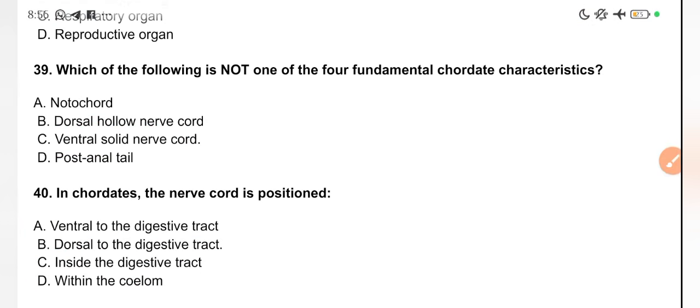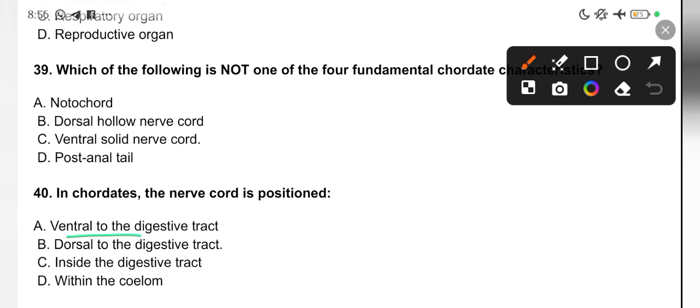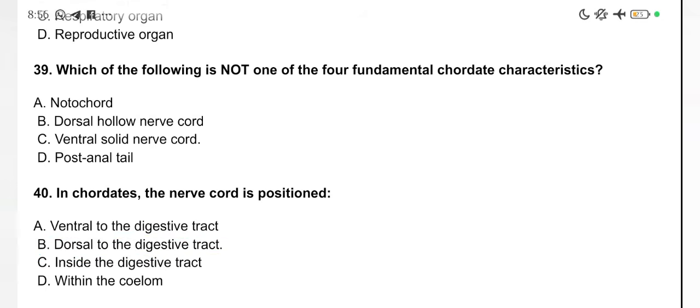In chordates, the nerve cord is positioned dorsal to the digestive system, that's at the back of the digestive system. When they just say nerve cord, what should come to your mind is your spinal cord. The reason they are not saying spinal cord is that zoology is not only talking about human beings, but also other animals, and in other animals it might not be called spinal cord. It's known as nerve cord. Nerve cord covers everybody, both humans and lower animals.